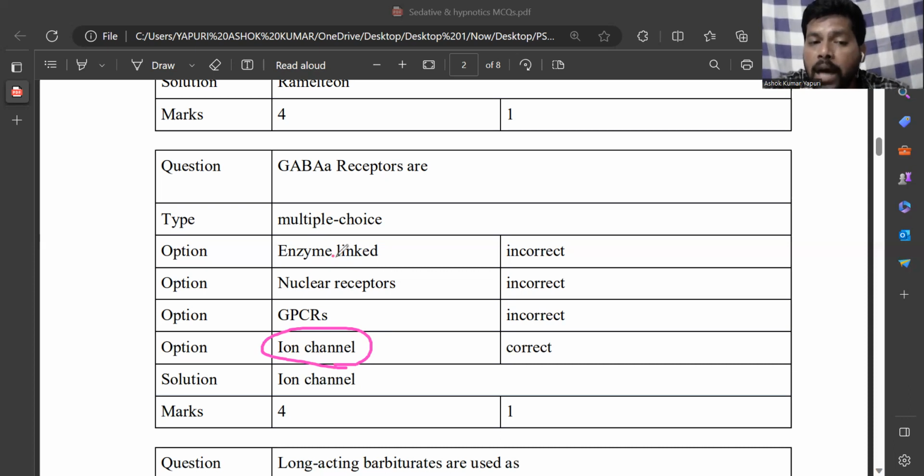Enzyme linked receptors are also known as catalytic receptors. Here there is no linkage of ions. Nuclear receptors are also called steroid receptors, cytosolic receptors, or intracellular receptors. In nuclear receptors there is involvement of steroids as well as vitamins A and D, and also thyroid hormones. And G protein coupled receptors are also called metabotropic receptors. So GABA A receptors are ion channel or ionotropic receptors.